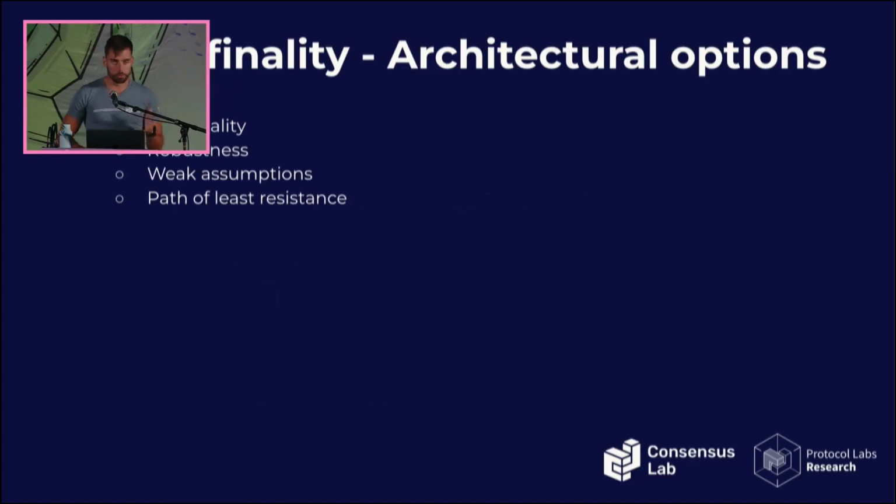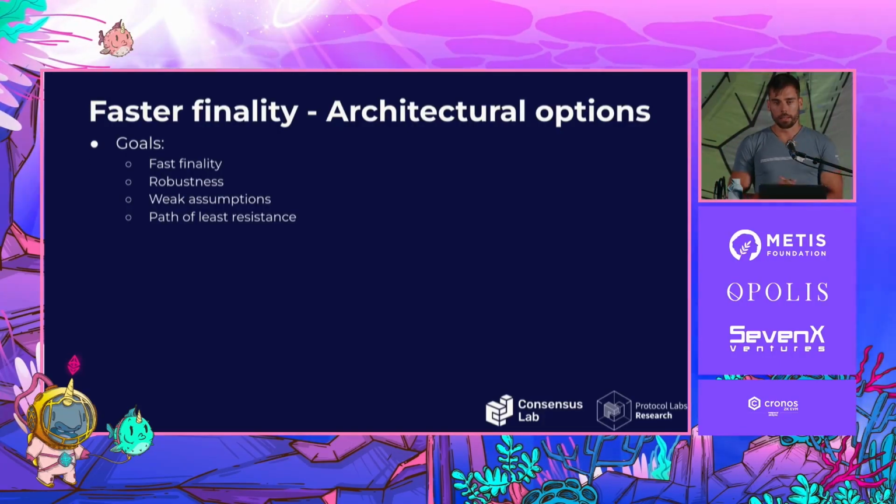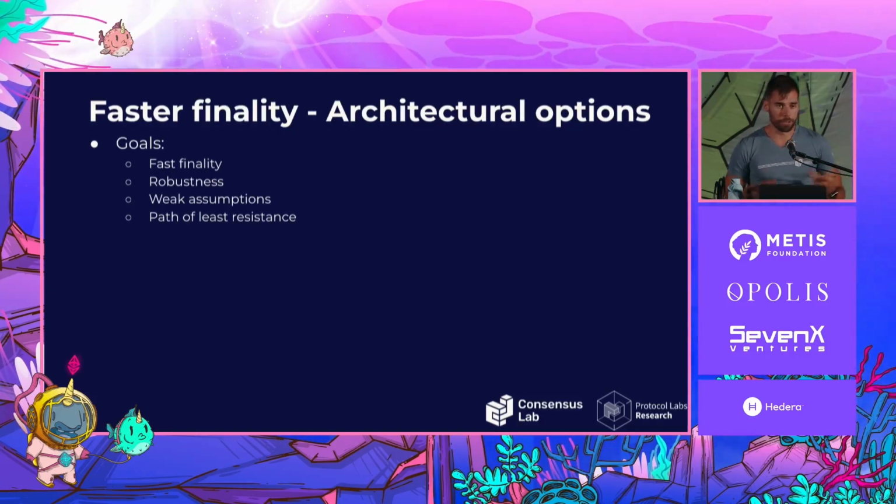So we looked at multiple architectures. Of course, the immediate reaction was, let's look at the state of the art, let's see how others do it. Maybe we don't need to create a new architecture. And we set a set of goals. Of course, fast finality, but we don't want faster finality at the cost of robustness, right? You can already get that if you just lower the finalization time. You're just going to have less confidence in the result.